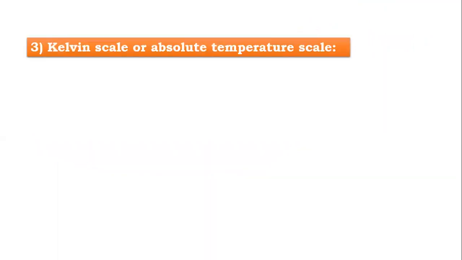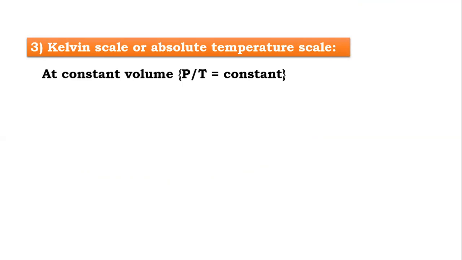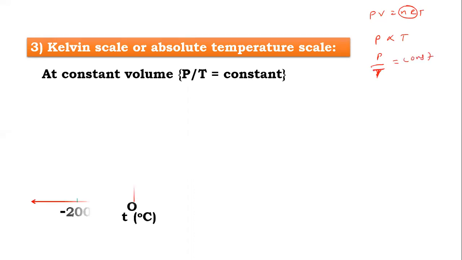Now here we have to discuss the third scale and it is the Kelvin scale. It is also called the absolute temperature scale. Now you note one thing here. At constant volume, you know that PV is equal to nRT. So this is constant. So when the volume is constant, then P is proportional to T, or you can write P by T is equal to constant.